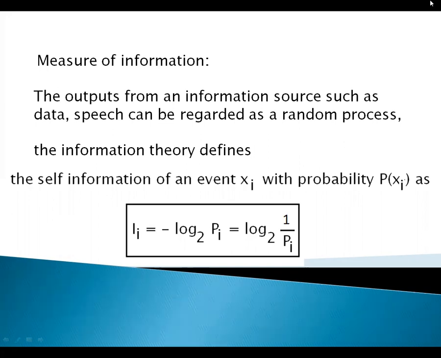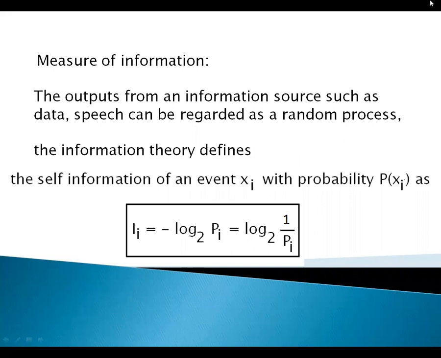I of i stands for the self-information, which is equal to minus log base 2 P i.